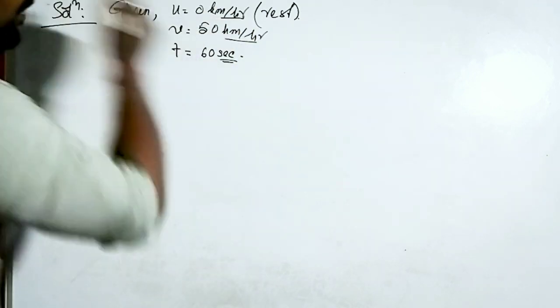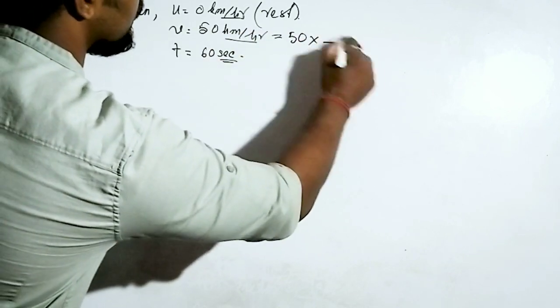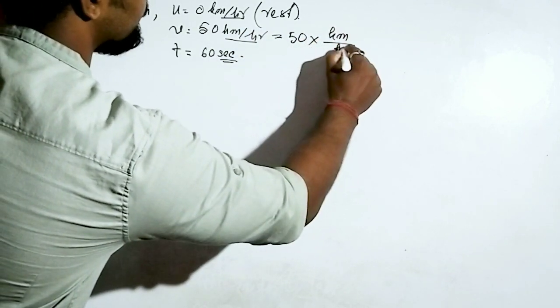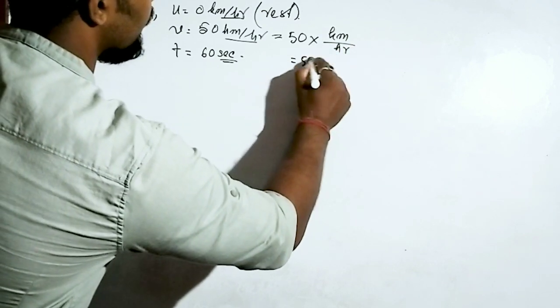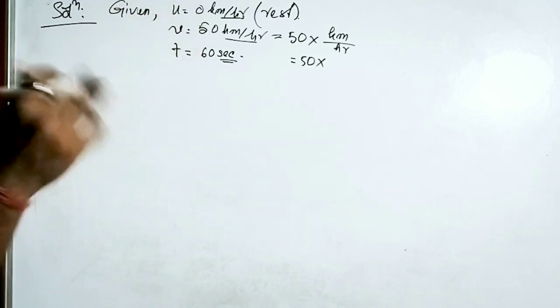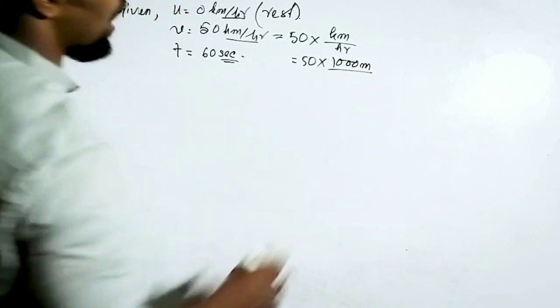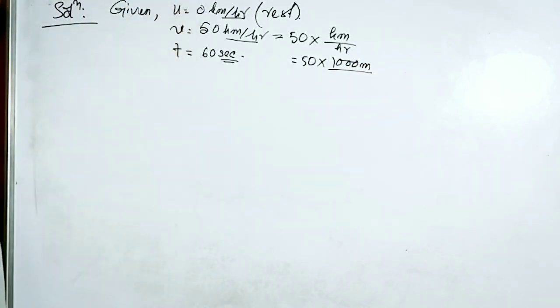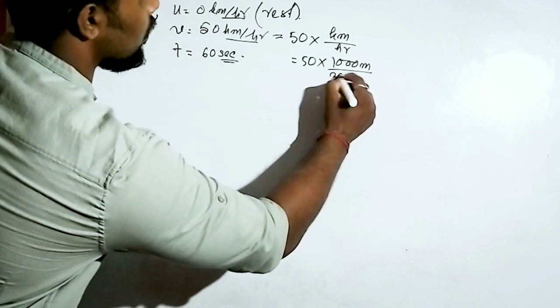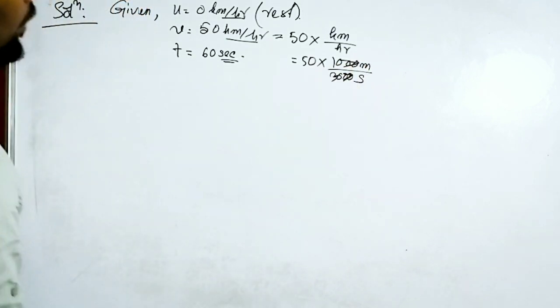I will keep 50 into 1 kilometer converted to meter, which is 1000 meter, and how many seconds in 1 hour? 3600 seconds. Cancel out the zeros.